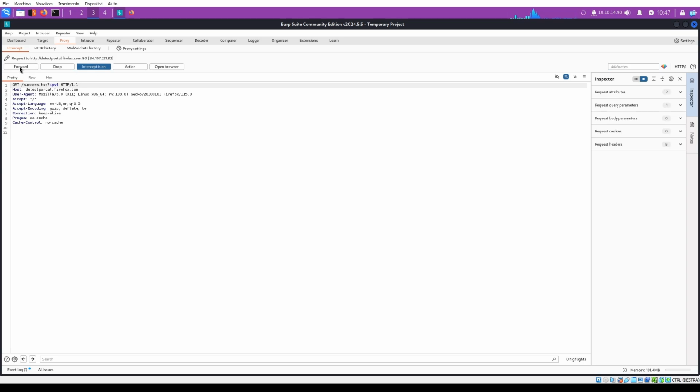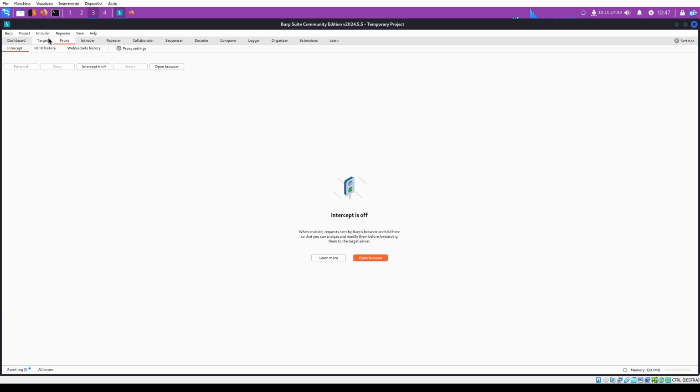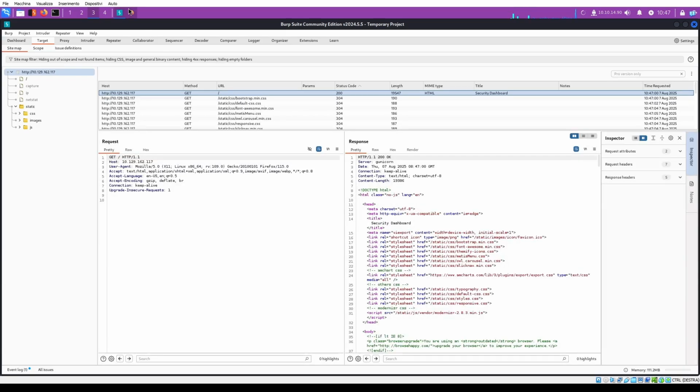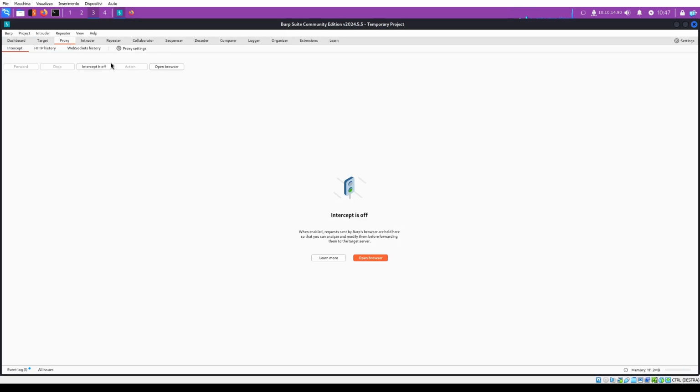Okay, show only in scope items. Okay, so I stop it for now.